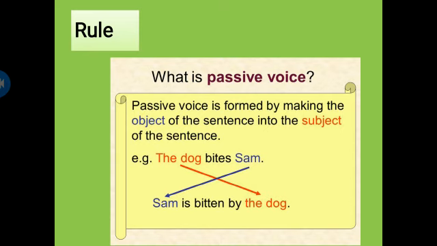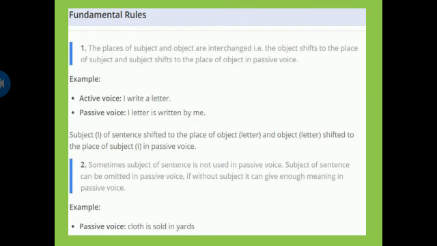For example, the dog bites Sam. Sam is the object in this sentence, so it will become the subject. It will come in the beginning of the passive voice sentence. The dog will become the object, like Sam is bitten by the dog. As you can see, bites is changed into bitten. Bitten is the third form of the verb. Another rule of changing active into passive is that you always use the third form of the verb, or the past participle form. The fundamental rules are discussed here.